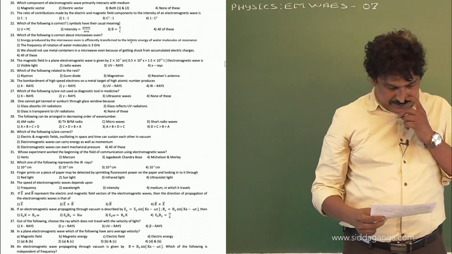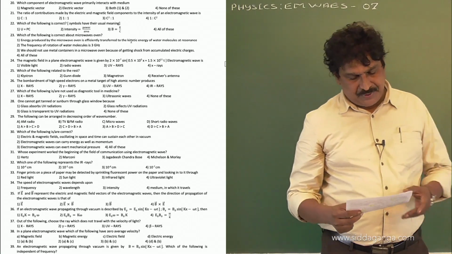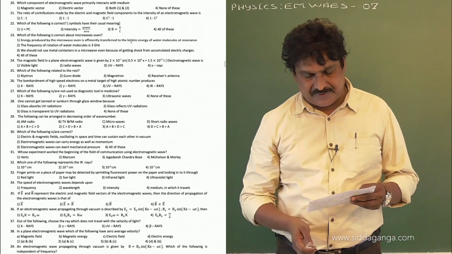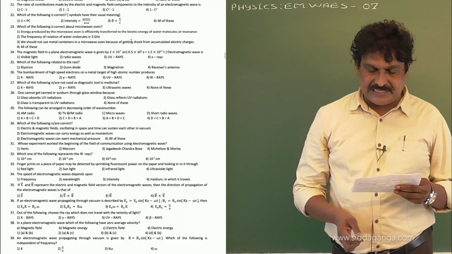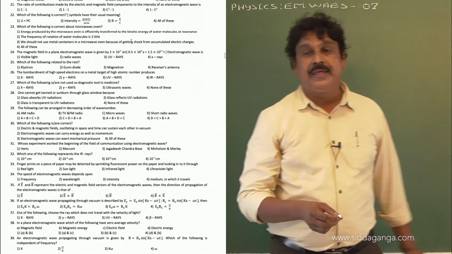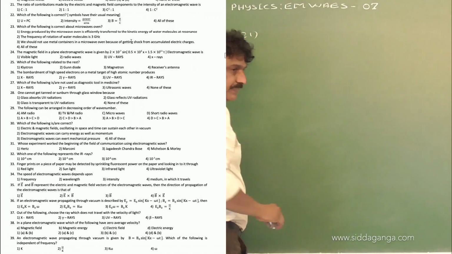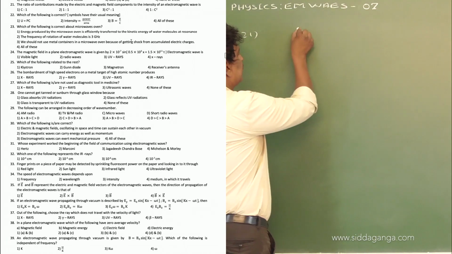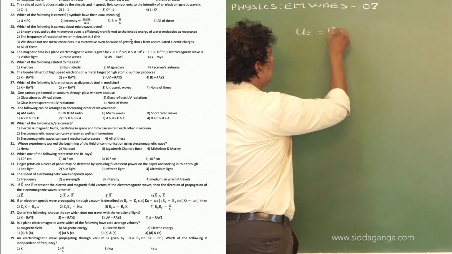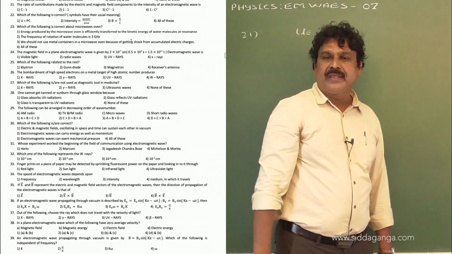Question number 21. The ratio of contributions made by the electric and magnetic field components to the intensity of an electromagnetic wave is? We know that in an electromagnetic wave, the average energy of the electric field is equal to the average energy of the magnetic field. What is intensity?